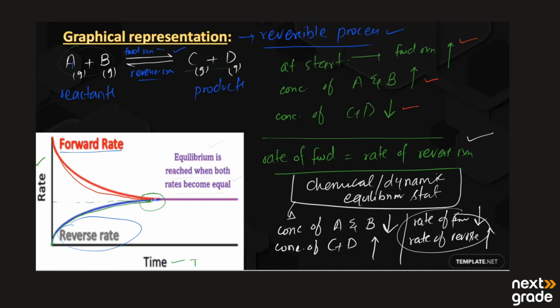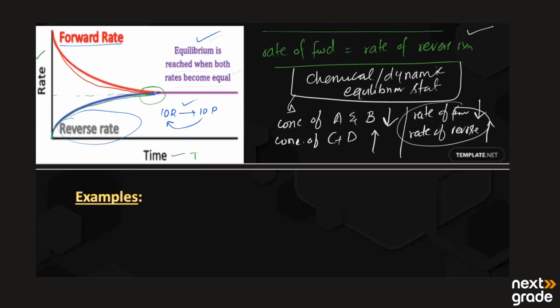If the reactants are changing into the products, the products are again changing into the reactants. That state is known as the chemical equilibrium state. This is a simple graph showing the graphical representation of dynamic equilibrium.